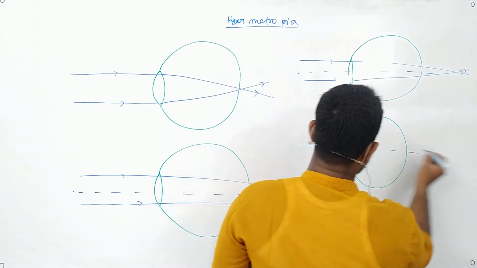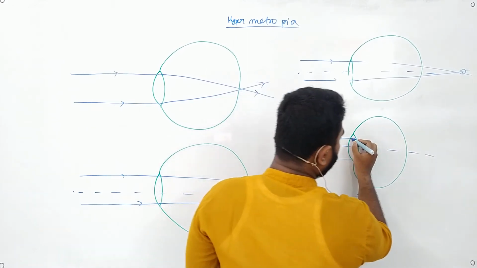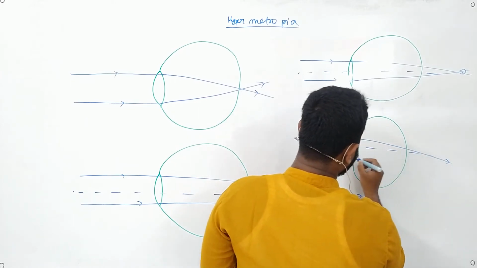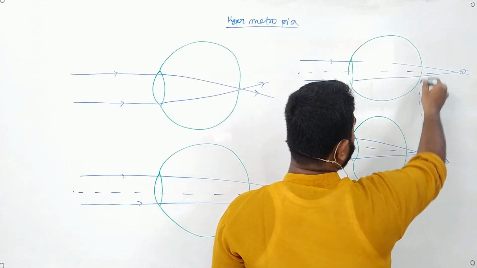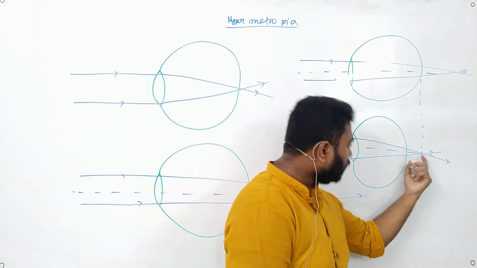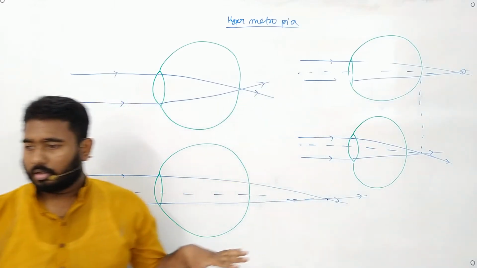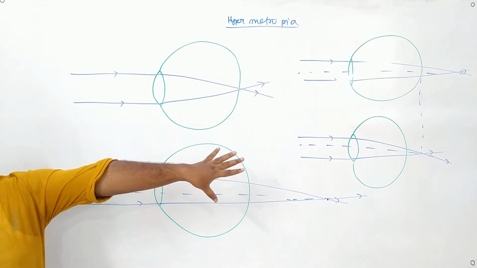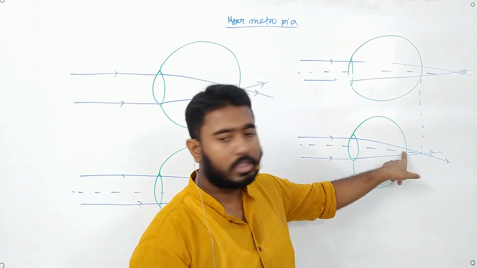If I draw a line midway to that, if a ray of light comes parallel, then also it will form the image behind it. So see, in this case the lens forms the image at the right point, but the problem is that the eyeball itself has got shortened. Now if it has shortened and I am not getting the image at the right portion, so what do I need? Do I need to converge them to form the image here?